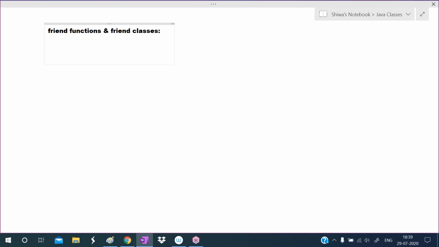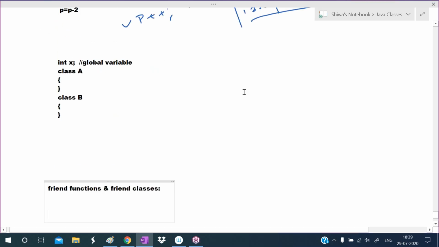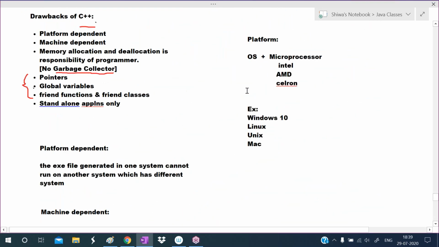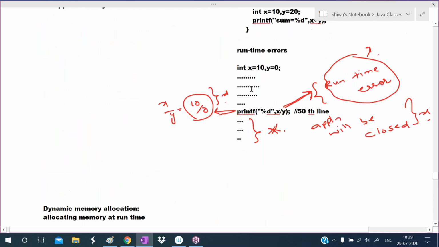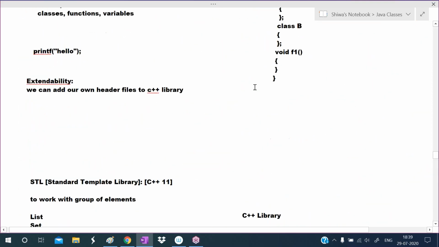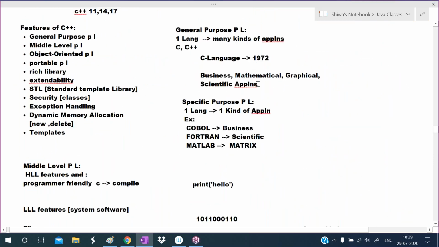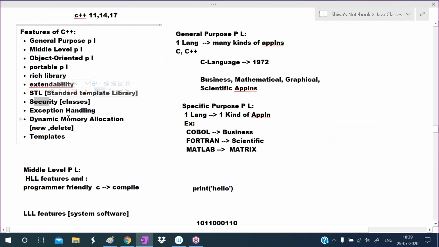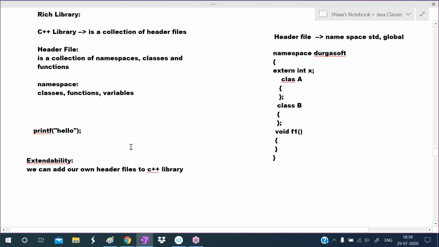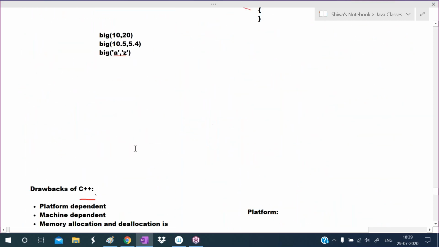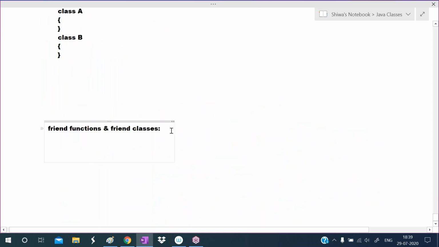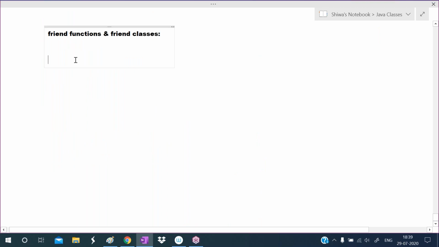I already told you that C++ provides basic security for the data. In the advantages we discussed that C++ provides basic security for the data. So to provide security, which concept are we using? The classes concept. In the class, we define members as private, which means those members are not accessible outside of the class.